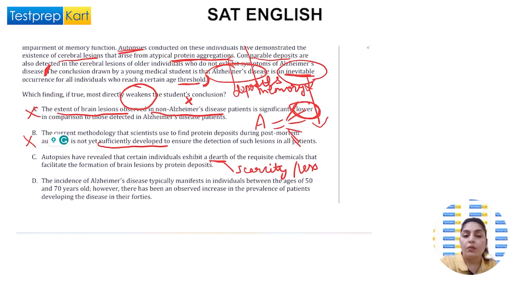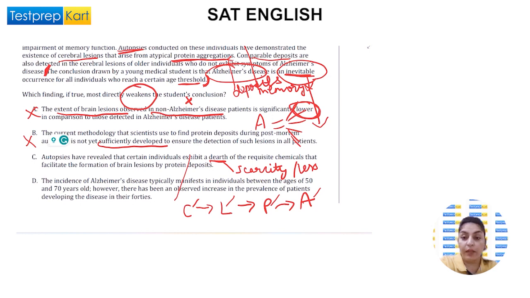Okay. So this point says there is some chemical which is not there, because that chemical leads to lesions, which leads to protein deposits, which leads to Alzheimer's. And some people have less of that chemical. When there will be no lesions, there will be no protein deposits, then there will be no Alzheimer's.